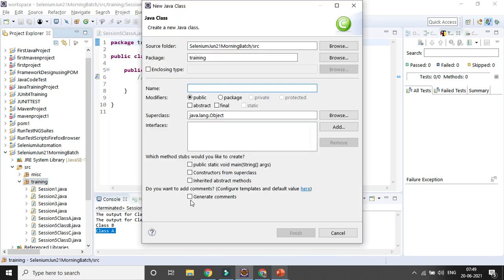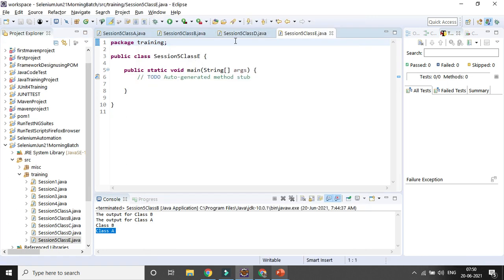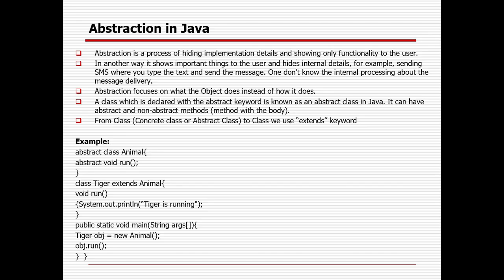You can see there is an abstract keyword. You can select it, or you can select final. If I select abstract, it will be abstract in nature. Session 5, class E. You can select it or not select it, it does not matter, but you can add the abstract word. So these are the two classes I have created. Now one class you can make abstract. So how can you create an abstract class?